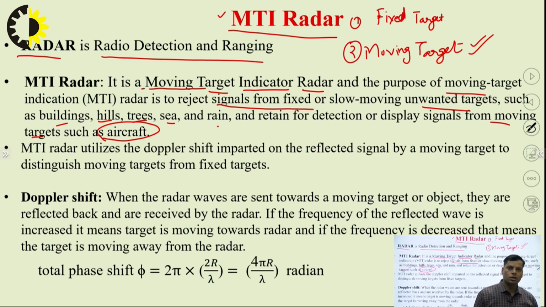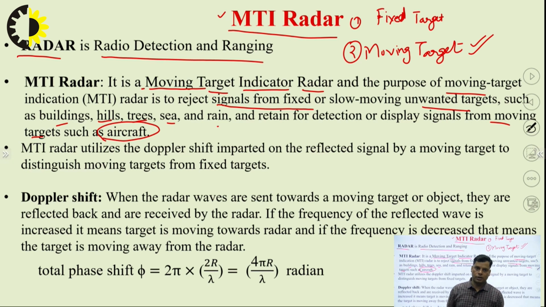It can detect the position of moving targets only, not others. After identifying the position of the moving target, we can identify the distance or the position where it is available.